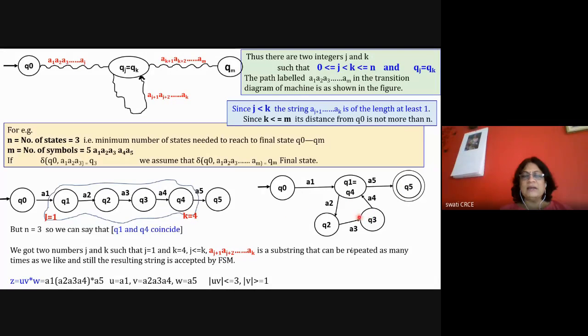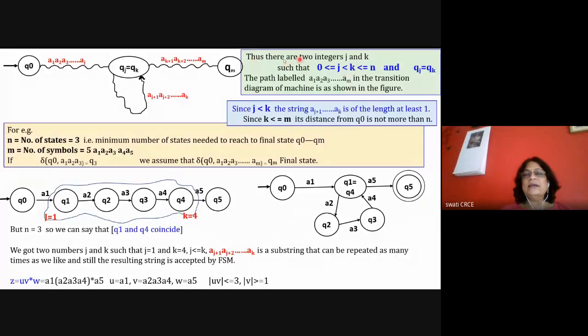So if you remember both of these diagrams, you will be able to write the proper exam proof of this pumping lemma, and you can represent it mathematically. Okay, so what I'm seeing here is that I can find two different numbers, j and k, such that here in this example j is equal to 1 and k is equal to 4. So I can find two variables j and k such that j is less than k.